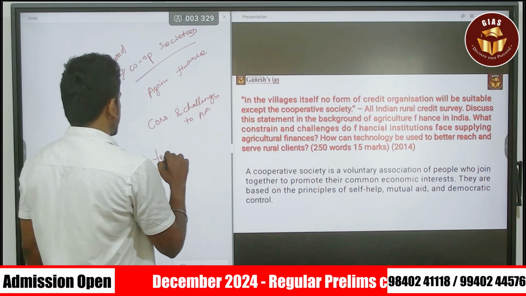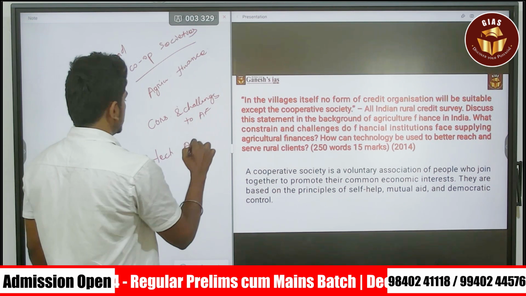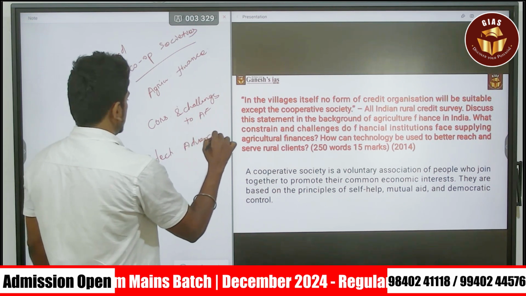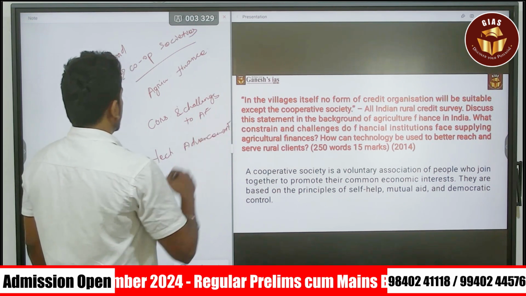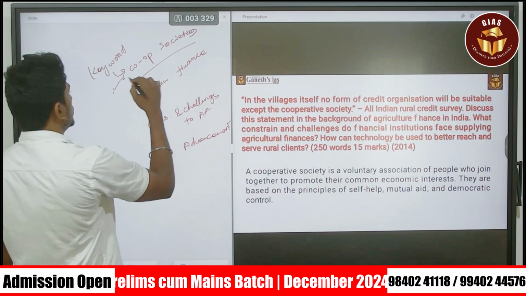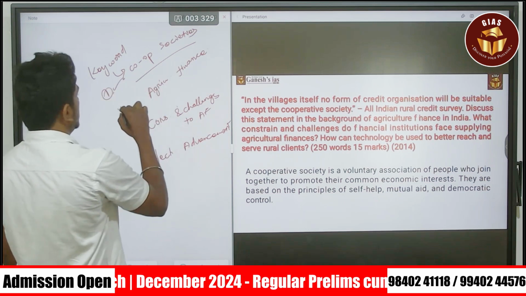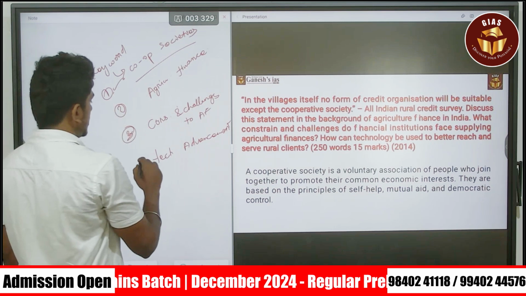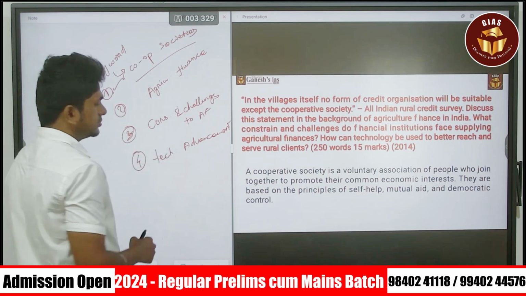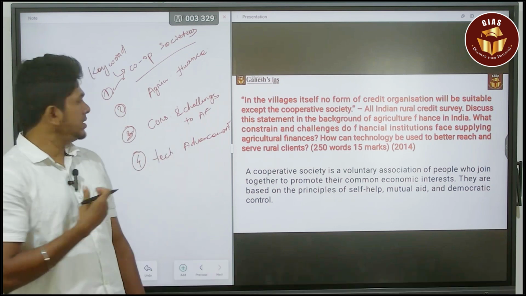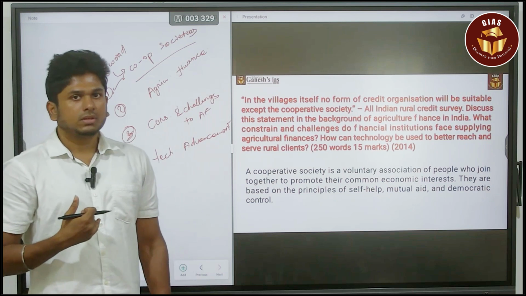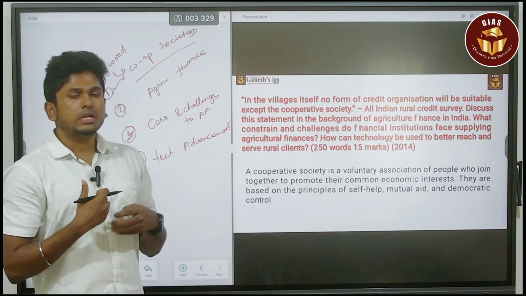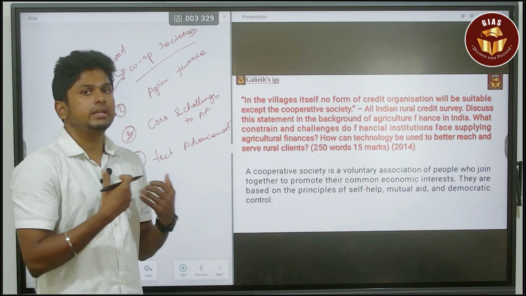So, technological advancement. So, it is speaking about the cooperative society, agricultural finance, issues of the agricultural finance, and how can we overcome it. Your answer should be in this structure only, because the question itself says clearly what they need.